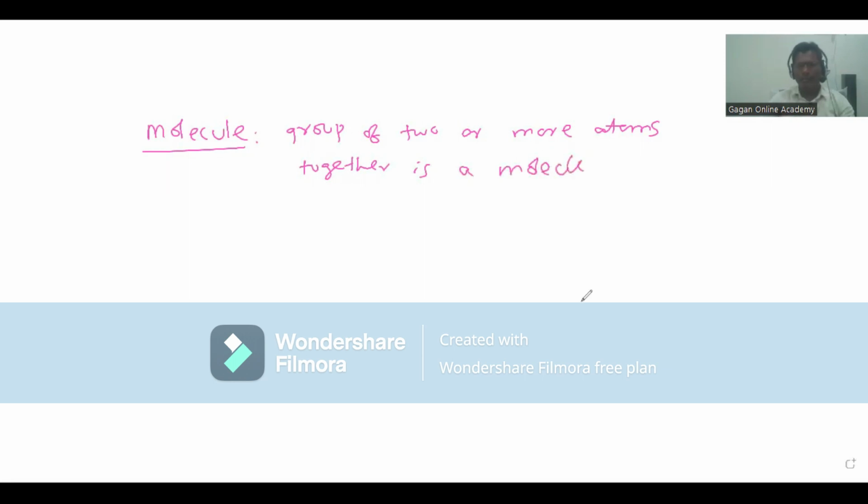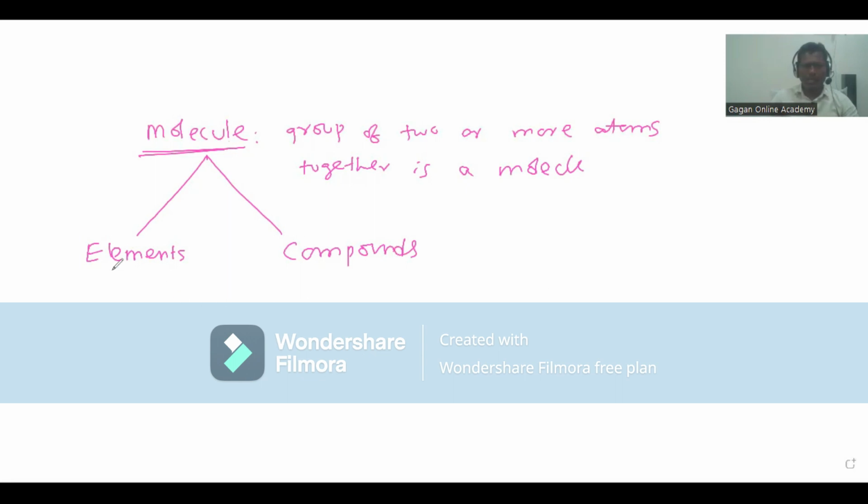So by combining atoms, these molecules are formed. When two or more atoms combine, they form molecules, right? These molecules are mainly of two types. One is element and the other is compound. So molecule here means a group of atoms. Remember this.